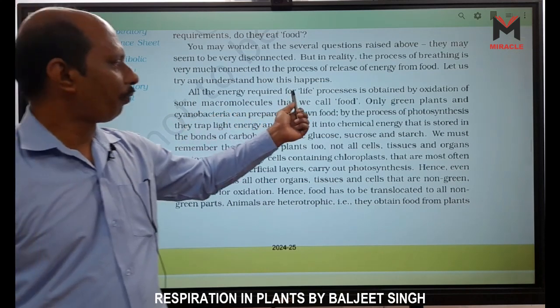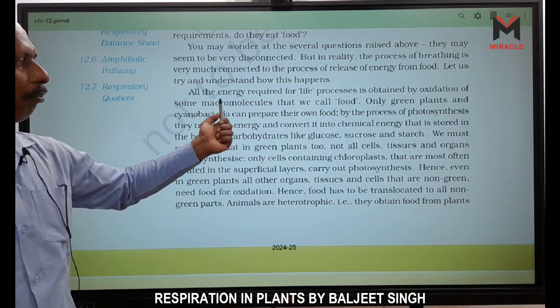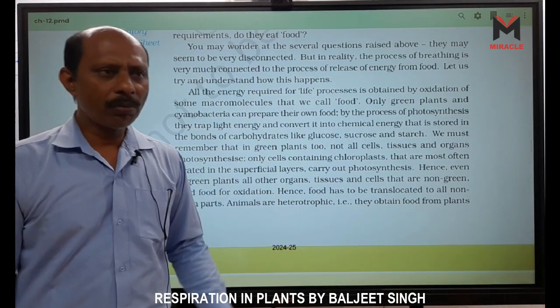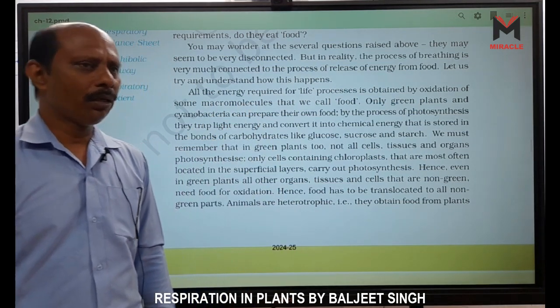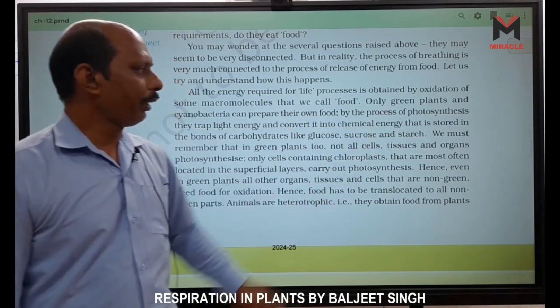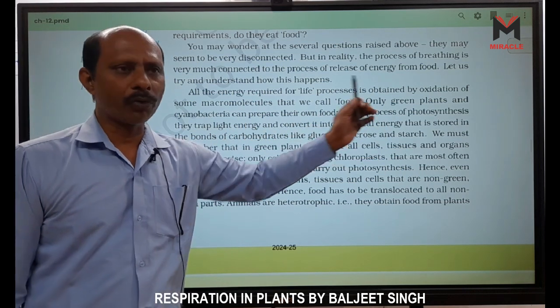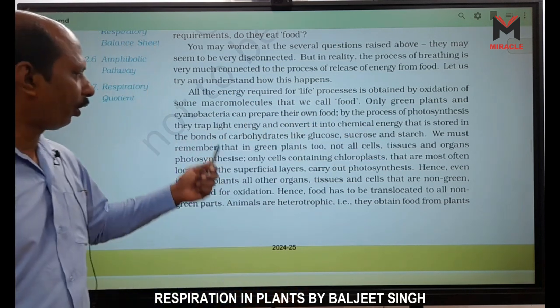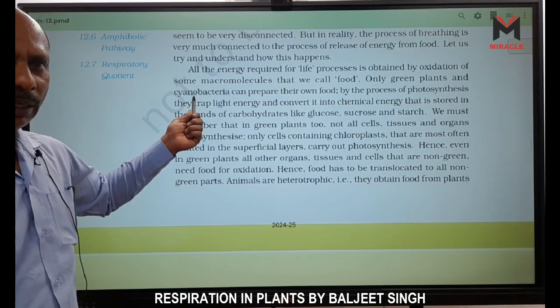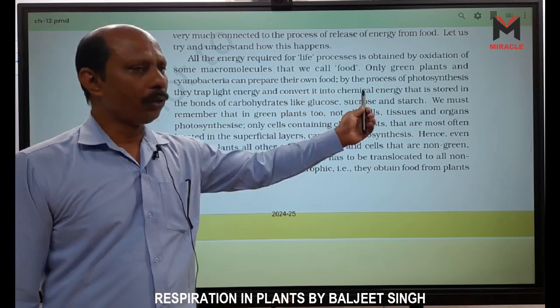All the energy required for life processes is obtained by oxidation of some macromolecules. Macromolecules means carbohydrate, protein or fat, right? That we call food. Only green plants and cyanobacteria can prepare their own food by the process of photosynthesis. I already told you, cyanobacteria are autotrophic blue-green algae.